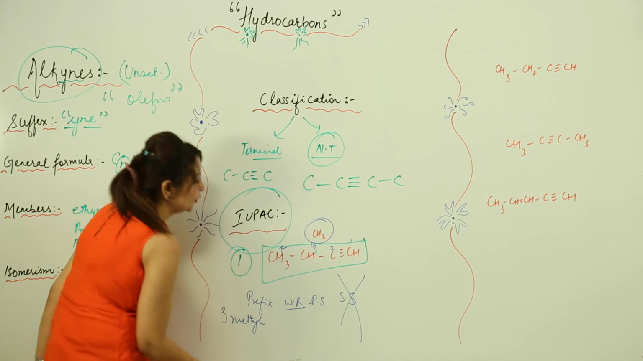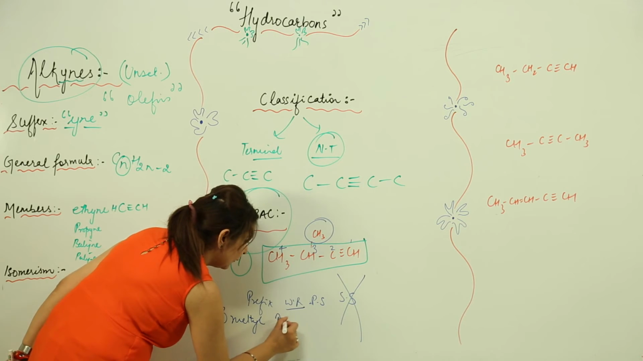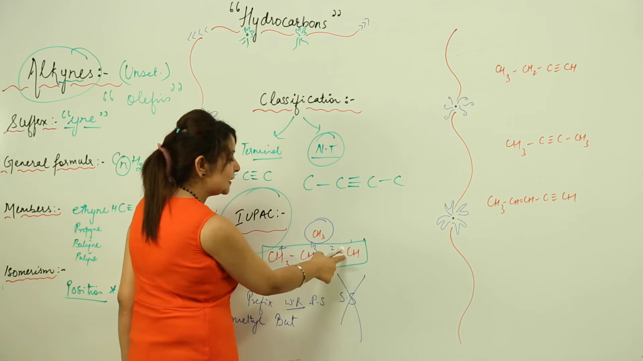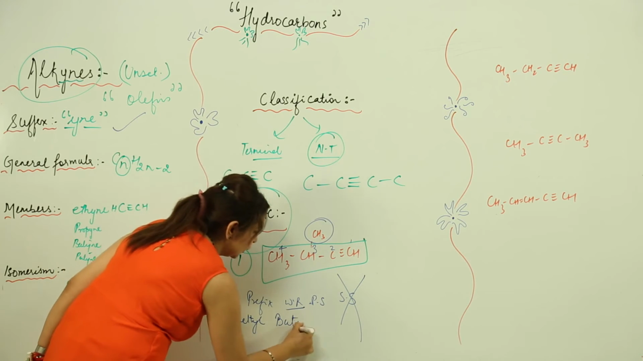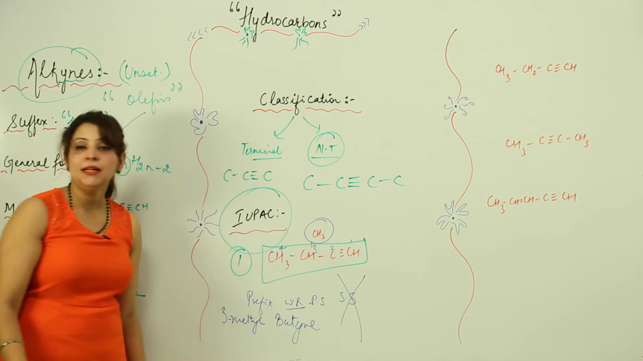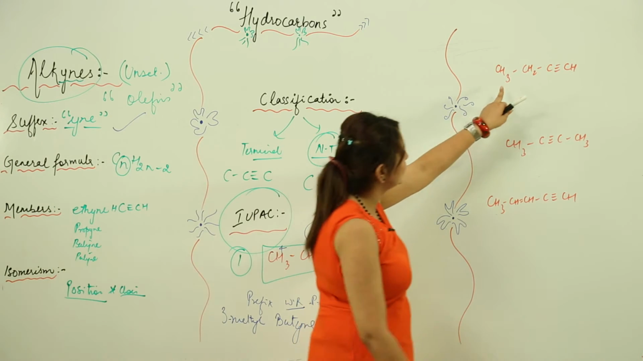Now next is my word root. 1, 2, 3, 4. 4 means but. Primary suffix, obviously it is there, right? So it is present at first position, and the suffix we use is "-yne". So it becomes butyne. So what is that? It is 3-methylbutyne, the IUPAC name for this compound. Let us do more questions.